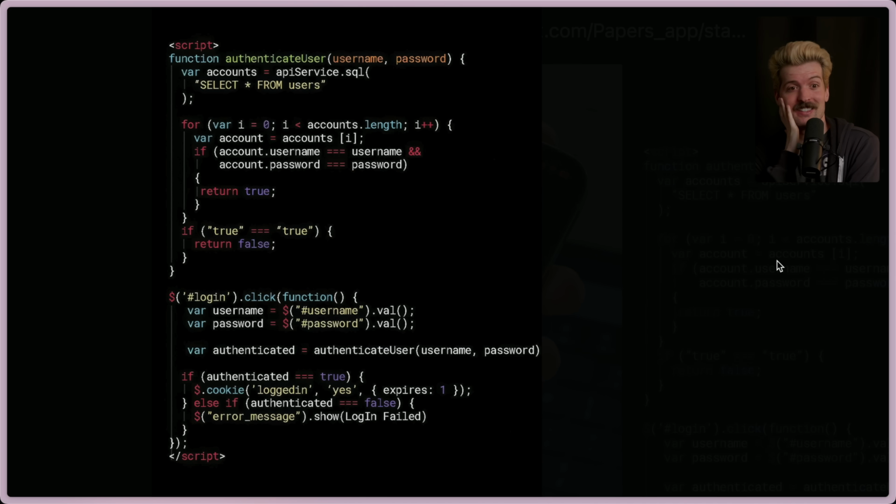I've been thinking about this since I saw it a few days ago, and I could keep sitting here suffering in silence, but instead I'm going to bring you all down the rabbit hole with me. We're going to go through this line by line, as well as the history of where this code came from and why it exists and how we ended up here in the first place. From the if true equals true to the weird internet use cases, we have a lot to dive into here.